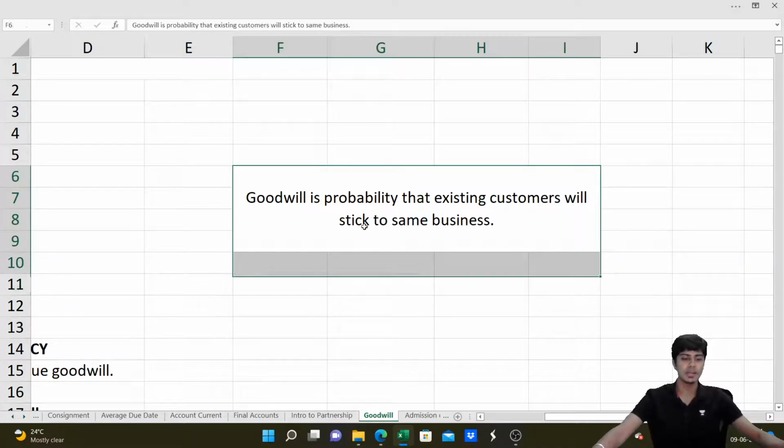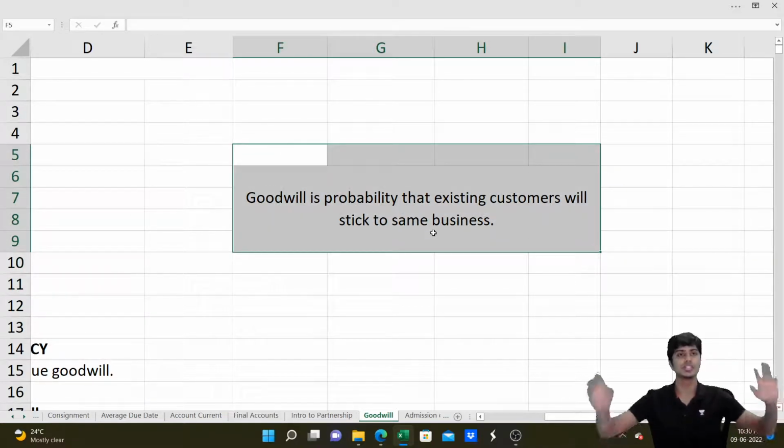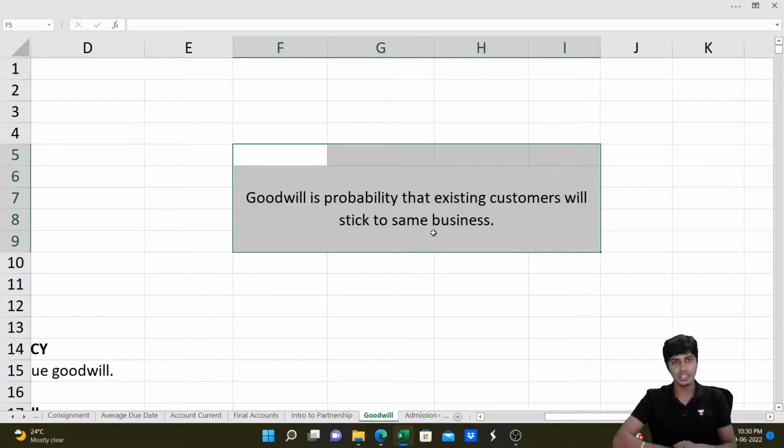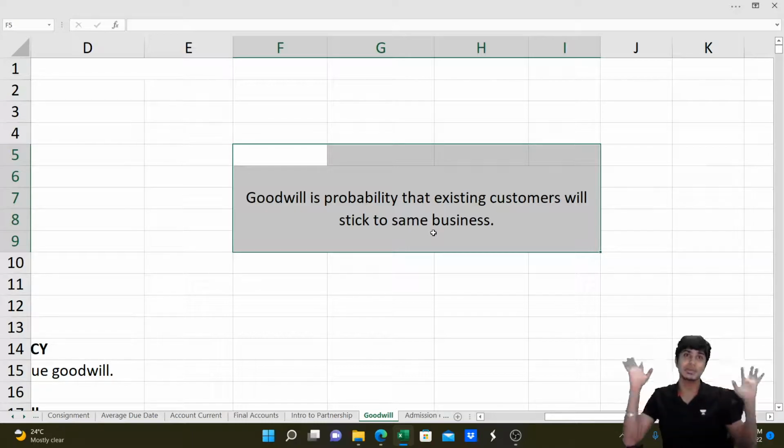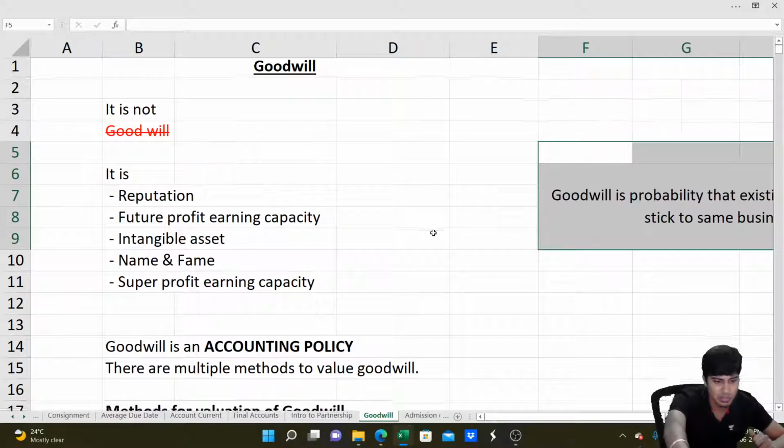Goodwill is the probability that the existing customers will stick to the same business. If I'm running a business, and some customer walked into my store yesterday, what is the probability that the same customer will walk into my store today and buy the goods? The probability of him walking in again today and doing business with me is my goodwill. Got it, guys? Fantastic. Chalo, let's start.